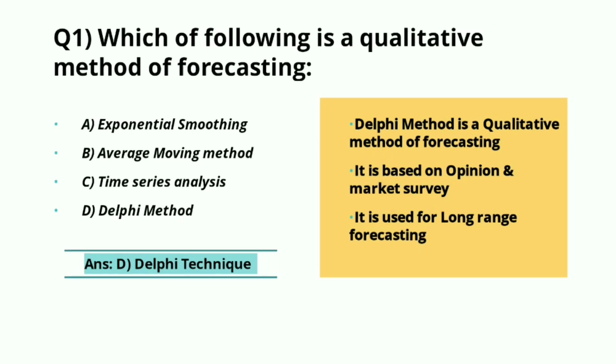We know in forecasting there are two types of methods, qualitative methods and quantitative methods. Delphi method is a qualitative method of forecasting. It is based on opinion and market survey. It is used for long range forecasting. So the right answer is option D, Delphi technique, because it is a qualitative method of forecasting. Now we will move to our next question.